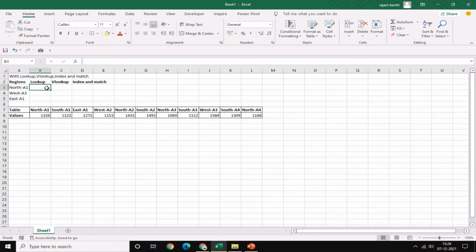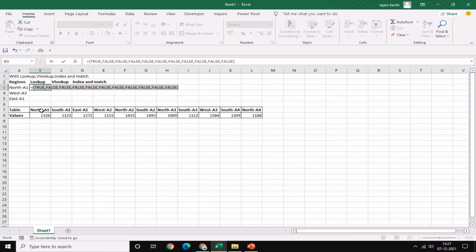Now first of all we will learn lookup. What is lookup? Lookup will always look up the approximate and last match. So first of all I will find whether this region is available in this or not. F4, locking from all sides, rows and columns, and I am pressing F9 to evaluate and check whether it is there or not. So it is found that here it is.